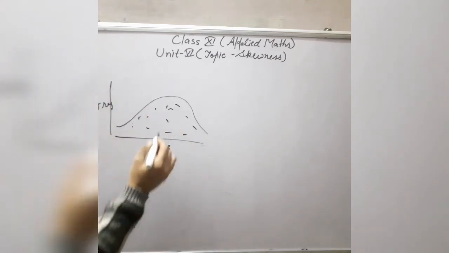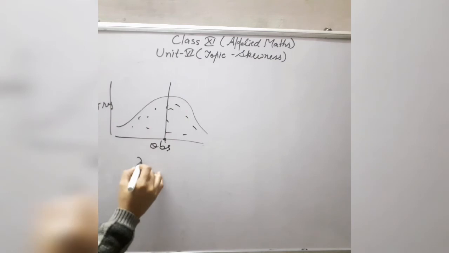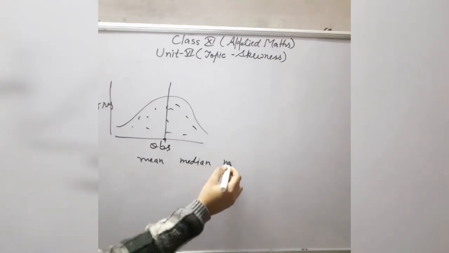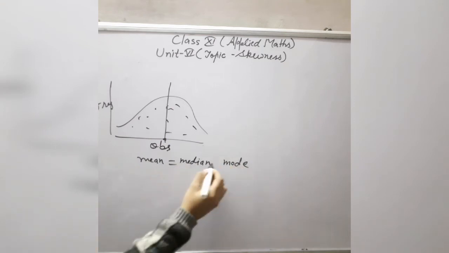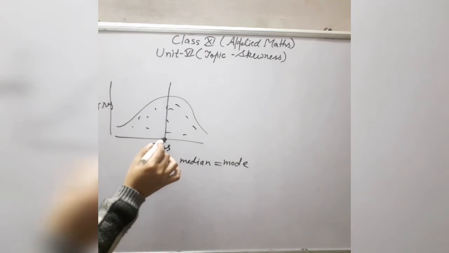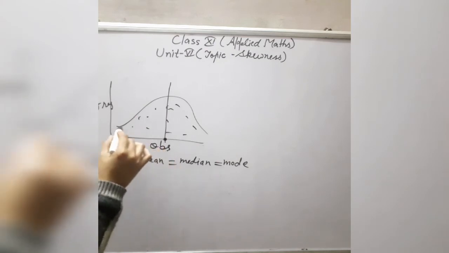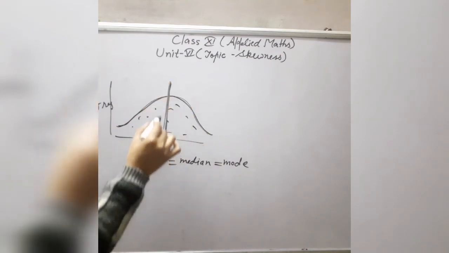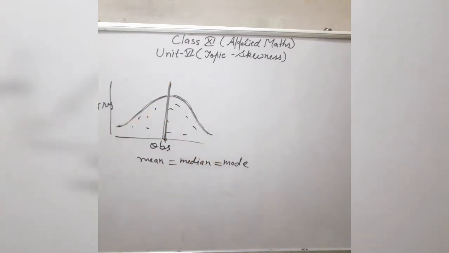Suppose for this data you find the mean, median and mode, and if all these three are equal, then this data will be symmetrical about this line. This data will be symmetrical.